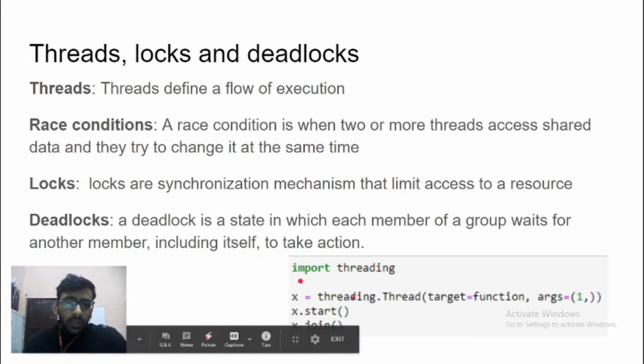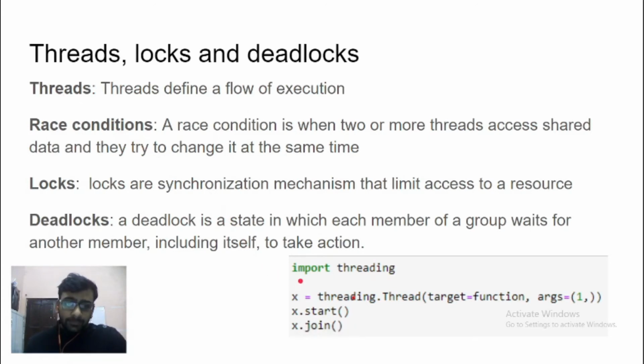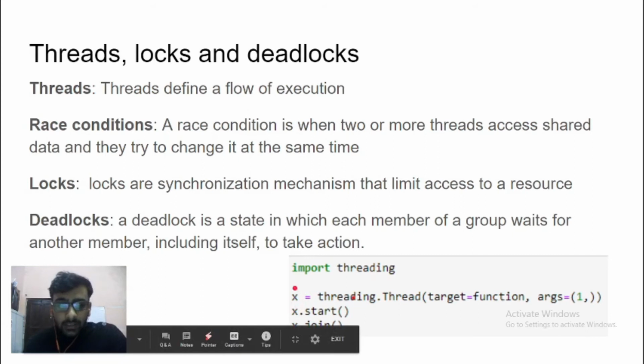Now let's take a look at how threading is implemented in Python. The way threading is implemented is, you can pass any function and its arguments to the thread function, and create a thread object. This thread does not execute until you start it, meaning that it will wait for the programmer to explicitly specify that it wants to execute that thread. This allows us to also execute multiple threads at the same time.